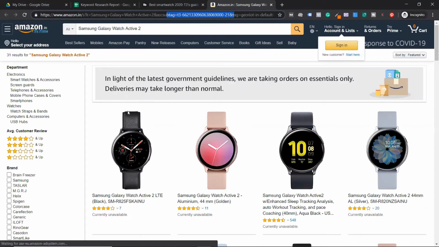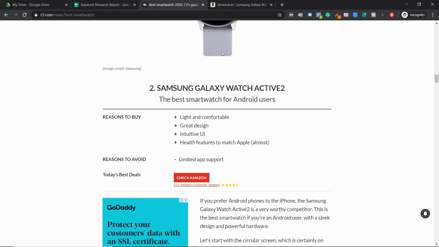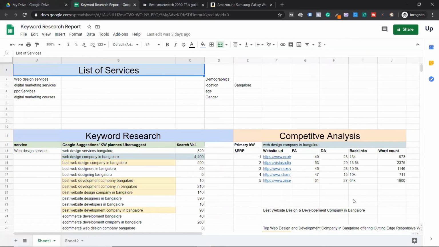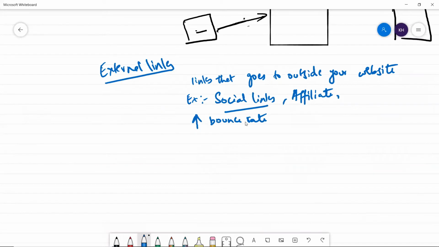If the person buys any of these products, you get a certain referral fee or commission. That's a different aspect. But as of now, it's an external link. Having more external links is not good for any website. Having more external links increases bounce rate and decreases time spent on the site, so the session duration will be very, very low. So make sure guys, don't have too many.